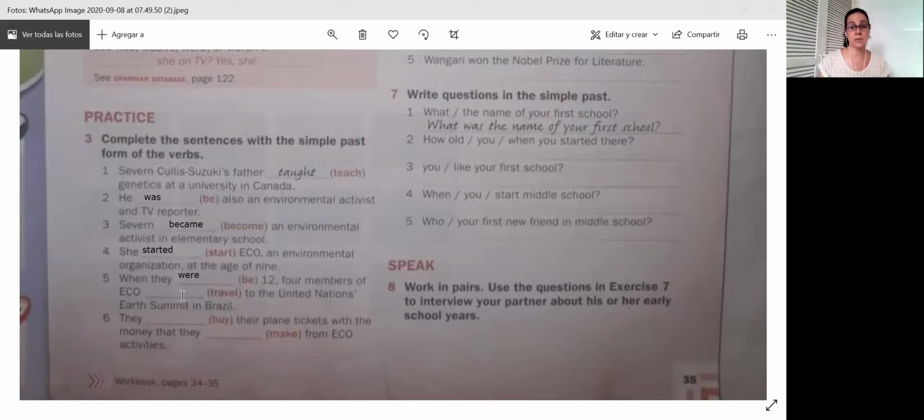This one is regular, so we fill it in as travel with ed. Traveled to the United Nations Earth Summit in Brazil.